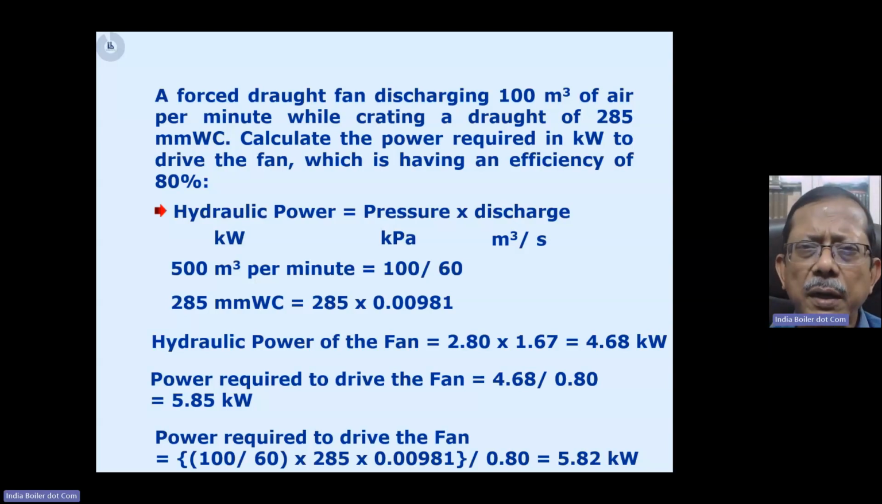Now, while using the calculator, use the brackets. So 2 brackets open, 100 by 60, bracket close, into 285 into 0.00981, again bracket close, divided by 0.8. Now this way you have much less calculations to do, and your answer, which is 5.82, is a more correct answer than 5.85 kilowatt. So if you maintain this practice, this is going to help you a lot in solving the